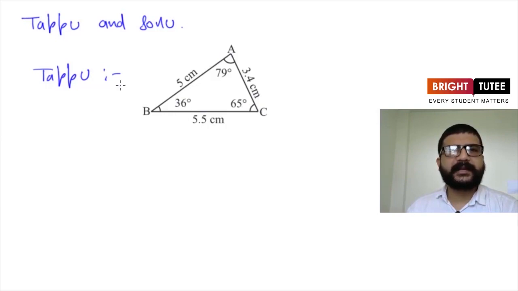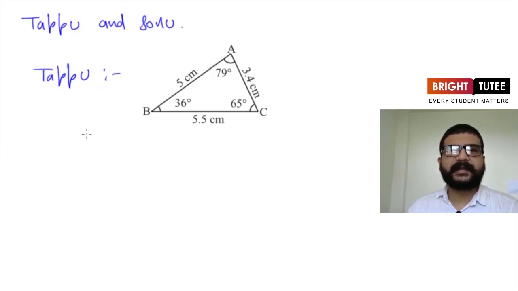Now what Tapu decided that he will give him a bit of informations, and then according to those informations only, Sonu has to draw a triangle which is copy of this triangle ABC, or we can say a triangle which is congruent to this triangle ABC. Then Sonu said, yes, okay, I will try it. So Tapu decided to give him a information. Now they already know that if he gives him one side, it won't be enough, and if he gives him one side and one angle, still it won't be enough, as they have seen in SAS criteria.